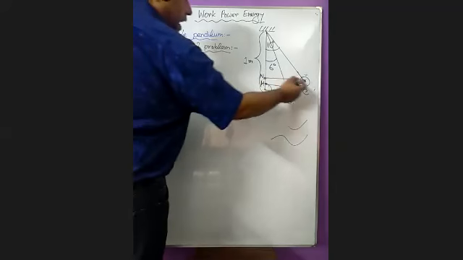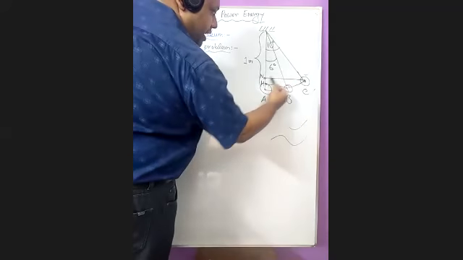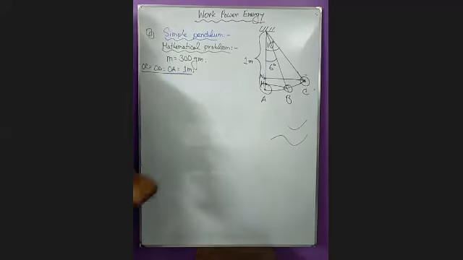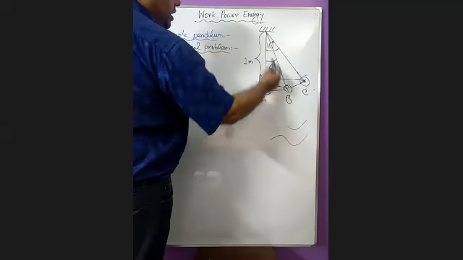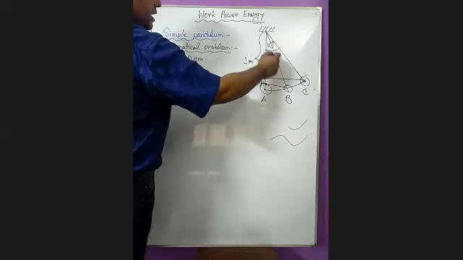So how? This time, we don't need to determine the value of CN or BM, because I make a triangle here, OCN or OBM, so I have an angle here also.